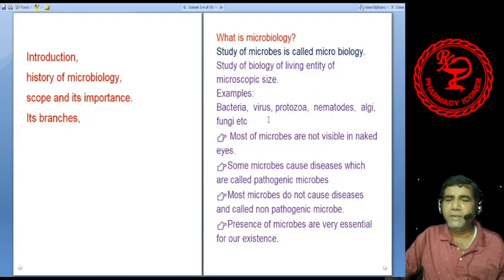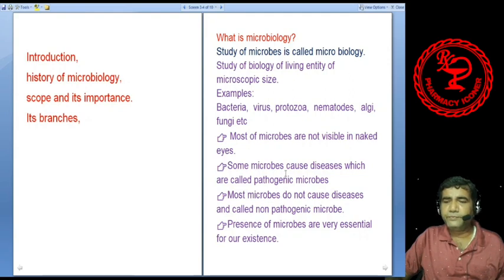There are numerous types of microorganisms. These are the different types of microorganisms commonly known. You must have heard of these things. They are different, but most of the microbes are not visible to the naked eye. They can only be seen with the help of a microscope. With different types of microscopes, the microorganisms are visible.